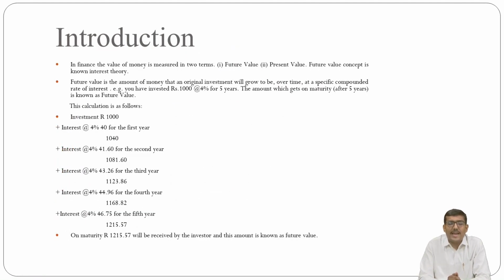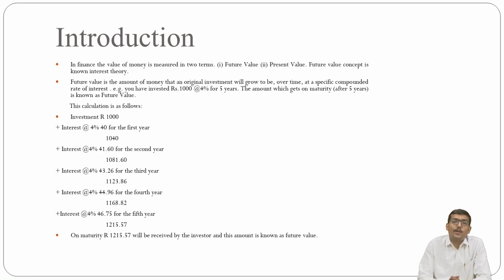Now let's check the introduction part, evaluating the time value of money. In finance, the value of money is measured in two terms, that is future value as well as present value. The future value concept is known as an interest theory.